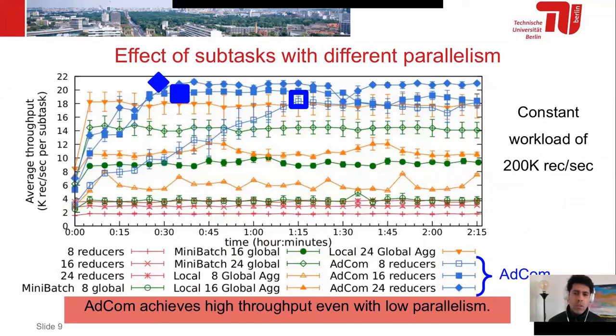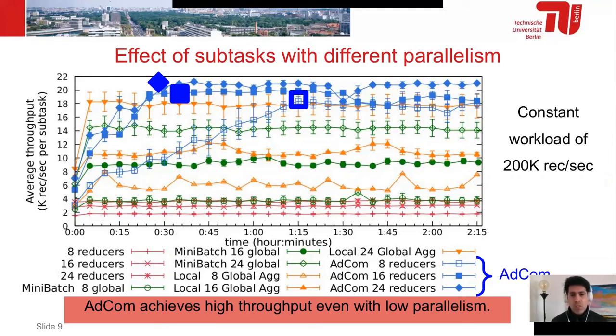And we also evaluated AdCom against a common solution that everybody explores when we have back pressure, which is basically to increase the parallelism of tasks. Here we can see that AdCom with only 8 reducers after the shuffle phase can achieve a higher throughput compared to the local global aggregation available in Flink, not with 8 reducers, but with 24 reducers.